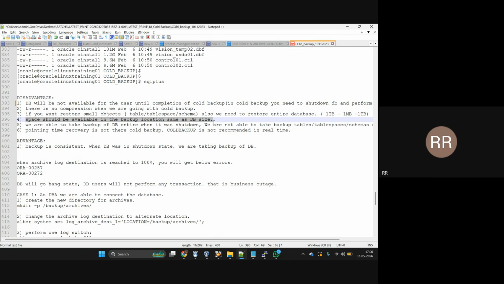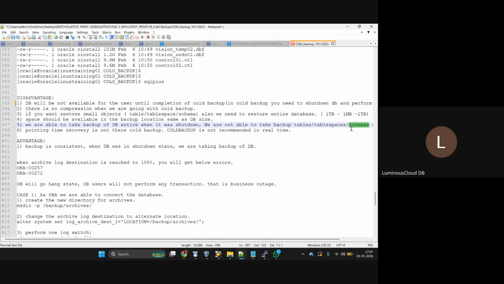Yes. Now we are able to take a backup of the entire database when the DB was down. See, if I am taking the backup of data files, it is the entire database backup only, is that correct? Yes. And we are not able to take a backup of tables, tablespaces, or schemas individually. Can I take only one particular table, schema or tablespace? No, it is not at all possible. Directly we can take the entire database backup only.